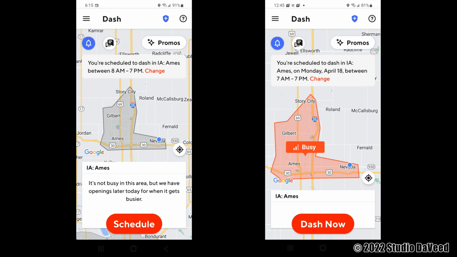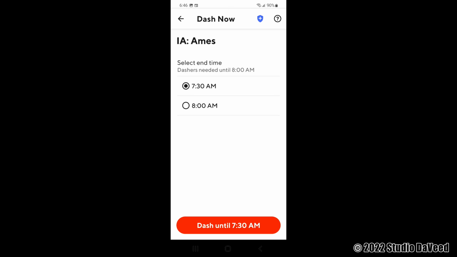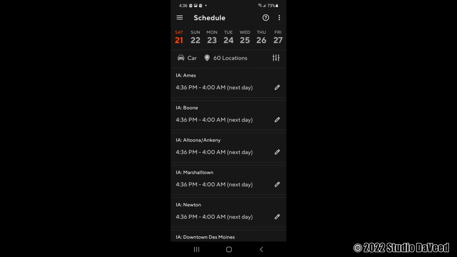So this time period, this Sunday, DoorDash is calling out, "Attention dashers, come on out and make some money. We need you right now." When you select the Dash Now button, you will see a menu similar to what we saw on the other scheduling page where it'll ask you to set your end dash time. Now, there may also be 2 or 3 different hourly chunks there, depending on the need as predicted by the algorithm throughout the rest of the day. And again, you could go to the scheduling page under the menu options and see if there's a greater number of time slots available and configure your Dash Now time from that page also.